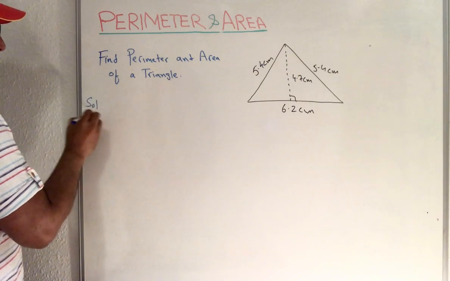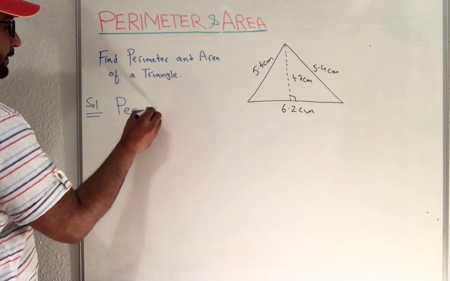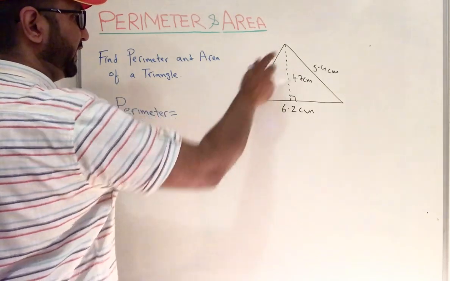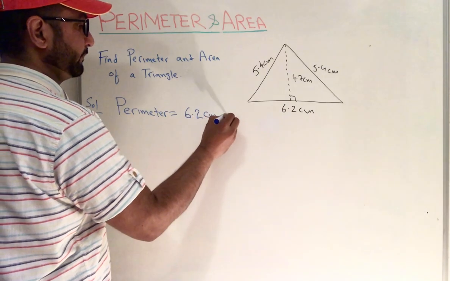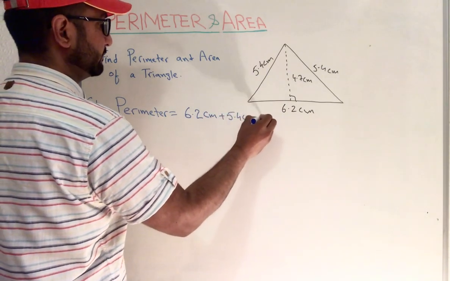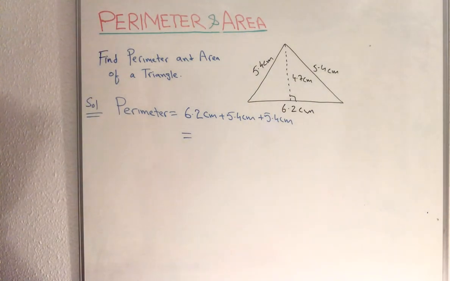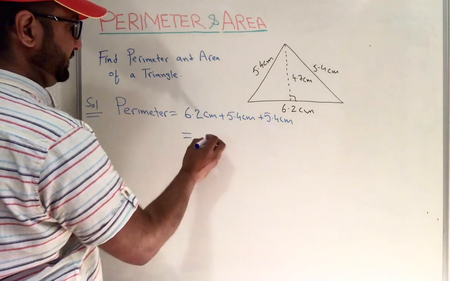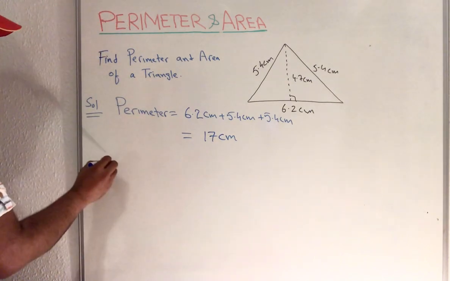First part, we need to find the perimeter. Finding the perimeter, we need to add all the lengths: 6.2 centimeter, 5.4 centimeter, 5.4 centimeter. When you add these lengths, 6 and 10 is 16, and 17 centimeter is the answer for the perimeter.